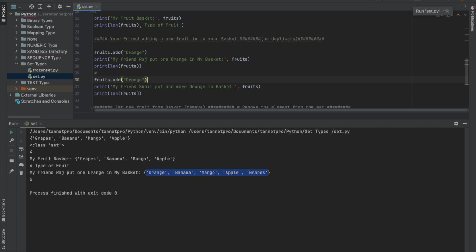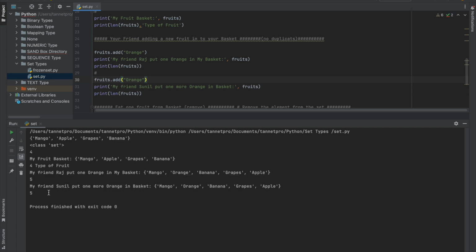Now let me run this program. So my friend Sunil put one more orange in the basket. Raj already added, Sunil also wants to add one more, so it should be 6. But here you can see it is showing again 5. Why is it 5? You can see 2 oranges should come, right?